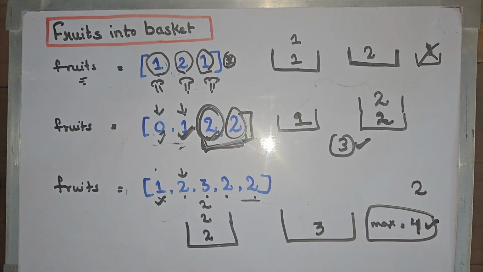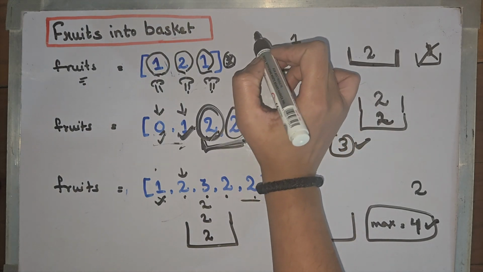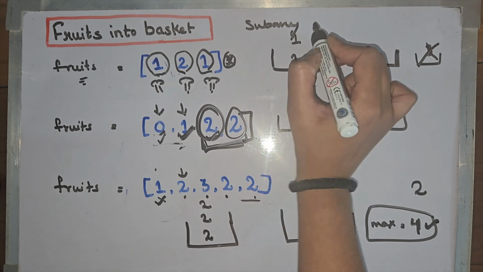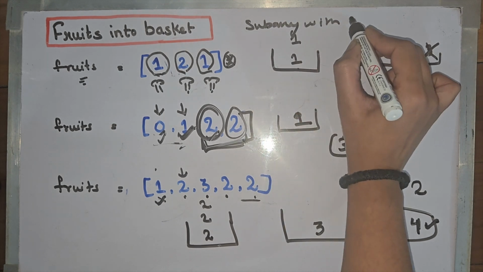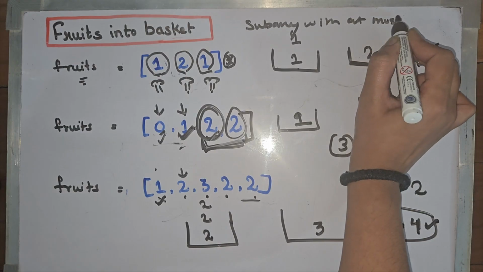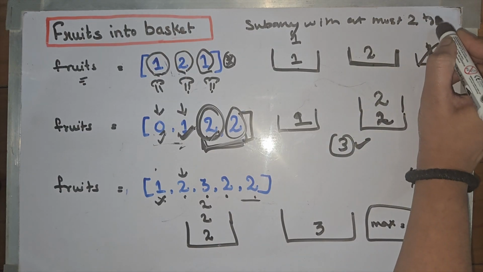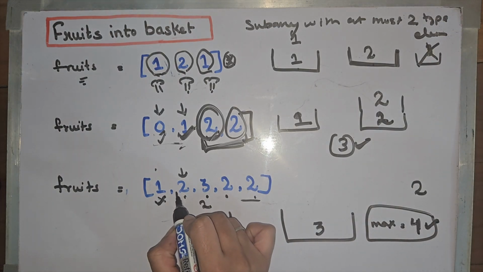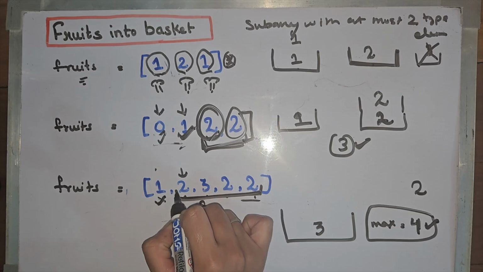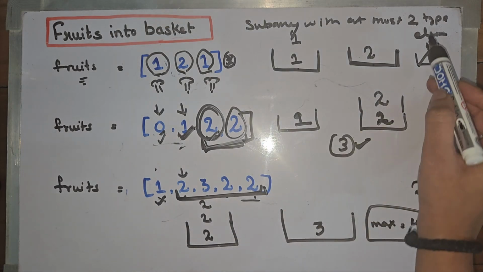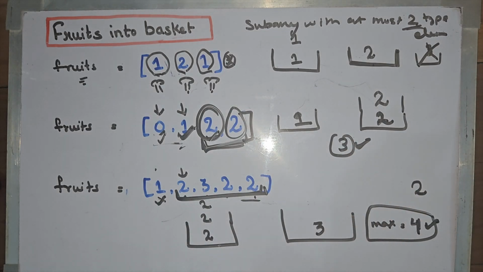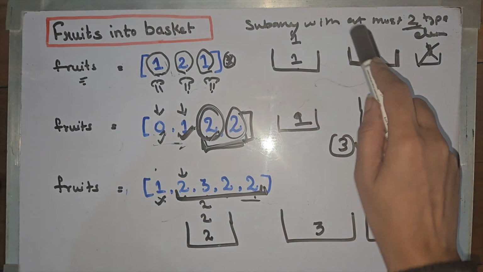So if we look at the problem, we can see that it is a subarray with at most 2 types of elements, right? Because we are always picking continuous elements, we cannot skip from between, and there are only 2 baskets. That's why only 2 types of elements. So this problem reduces to this.